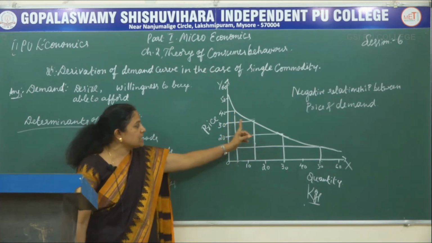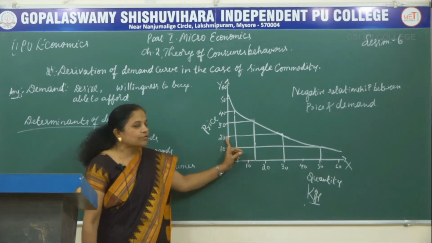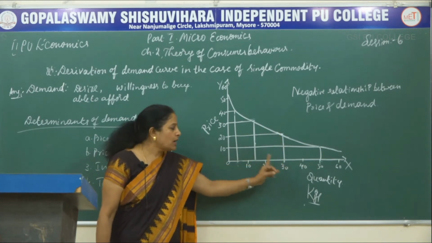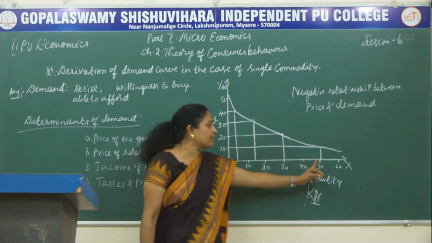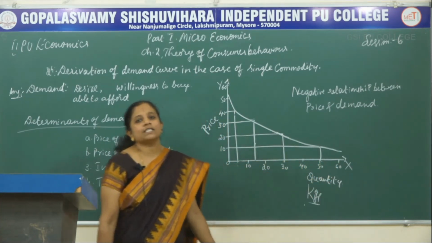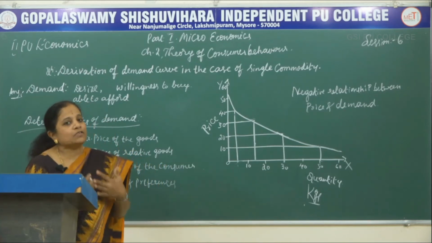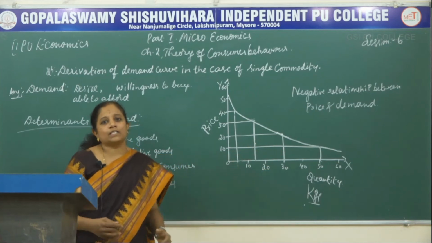If the price is 30 rupees per kilo, then we go for 15 kilo. And if the price of the good decreases to 20 rupees, then we can go for 30 kilo. And if the price still decreases to 10 rupees, then we can go for purchasing 50 kilo of the same product. So it goes on varying. If the price goes on decreasing, then we can go on buying higher quantities.